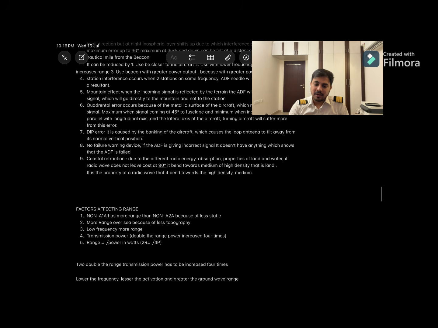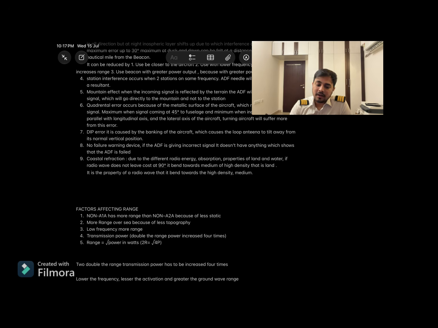So next is the dip error. What is dip error? Dip error is caused by the banking of the aircraft, which causes the loop antenna to tilt away from its normal position. It's very simple. The dip error is the very simplest error. If this is the loop and this is the aircraft, then when the aircraft is in bank, the loop also bends, and because of this banking, the incoming signal voltage will change inside this loop, which will give the error, which is called the dip error in the NDB, or dip error in the ADF, we should say, because the ADF is in the aircraft, right?